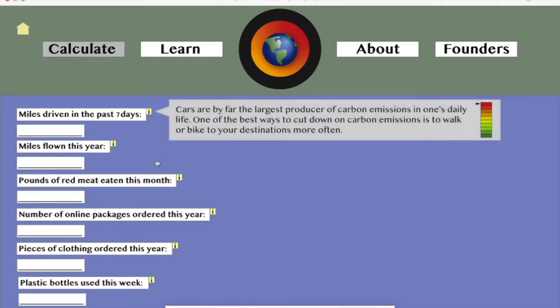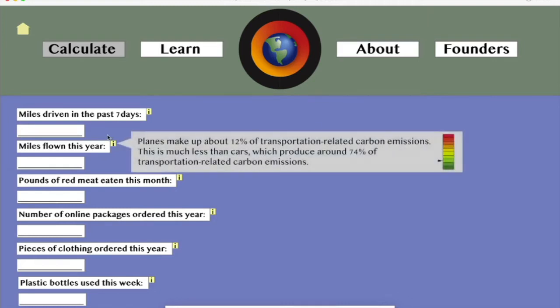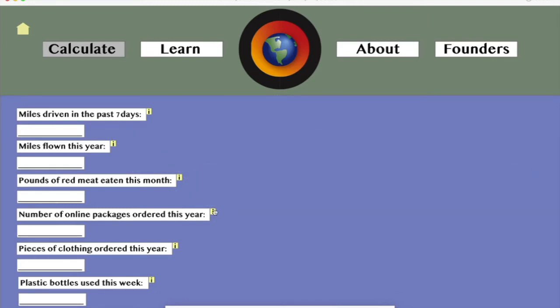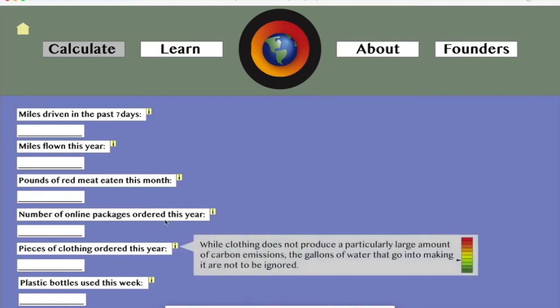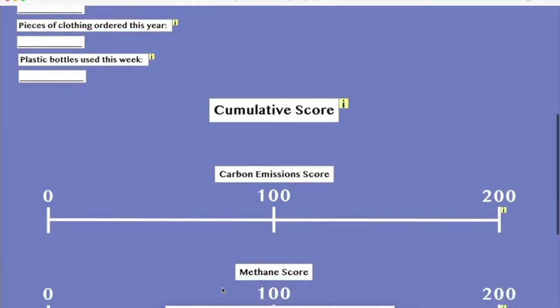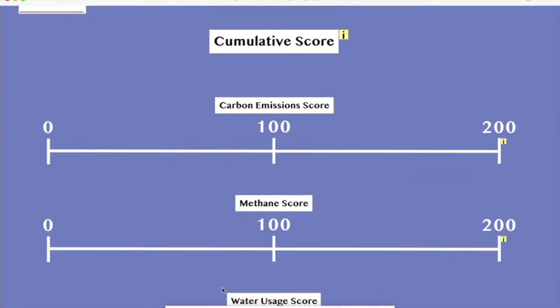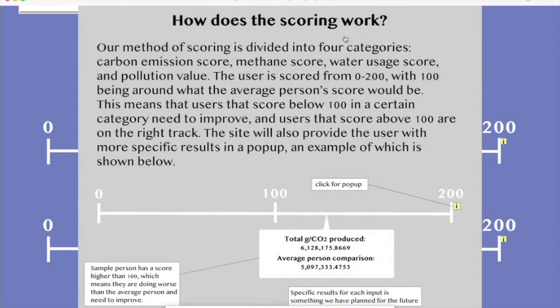So there's a little information thing here that shows how harmful this specific variable is for the environment. You can see cars or miles driven are incredibly harmful for the environment, and it provides some helpful ways on how to fix that. And we have one of these for every single variable here. But at the bottom here is the scoring system. This will be elaborated on further in the algorithm section of the video. But just as a brief rundown, you can press the information tab here to get more information on it.